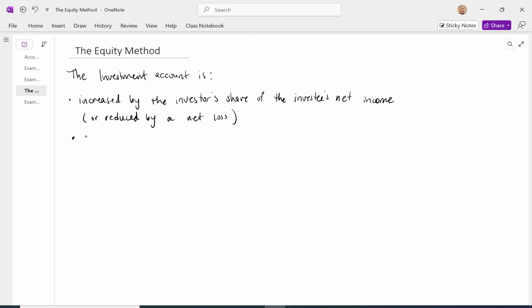The investment account is decreased by the investor's share of the investee's dividends. So when the investee records dividends and pays dividends to the investor, this is going to decrease the investor's investment account.